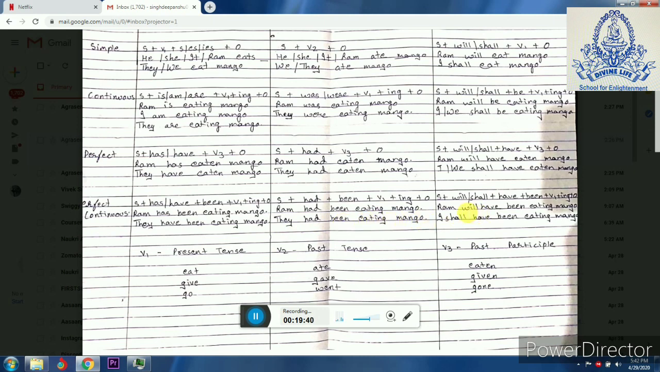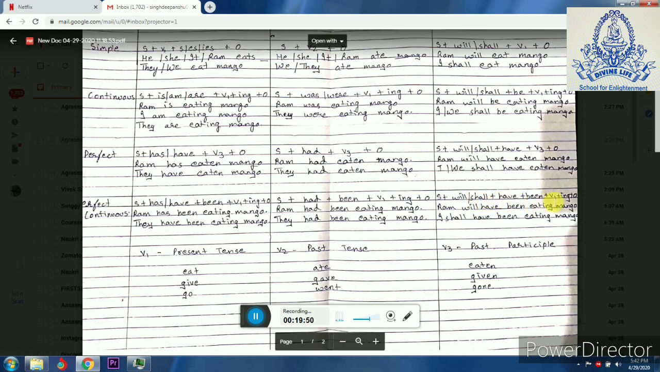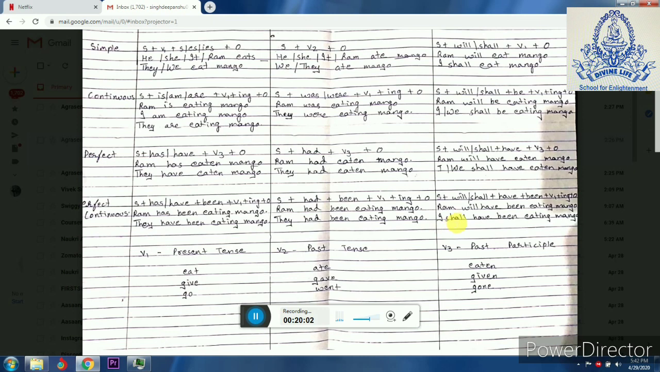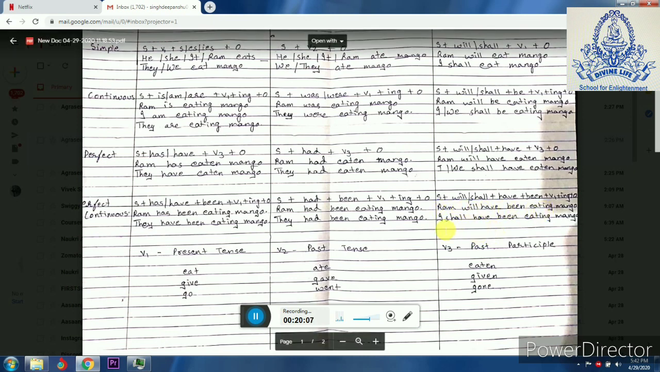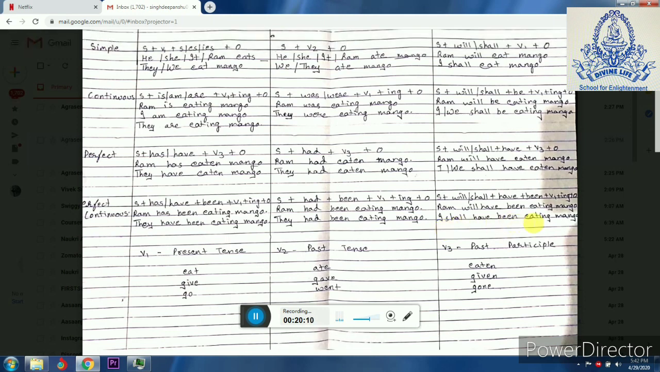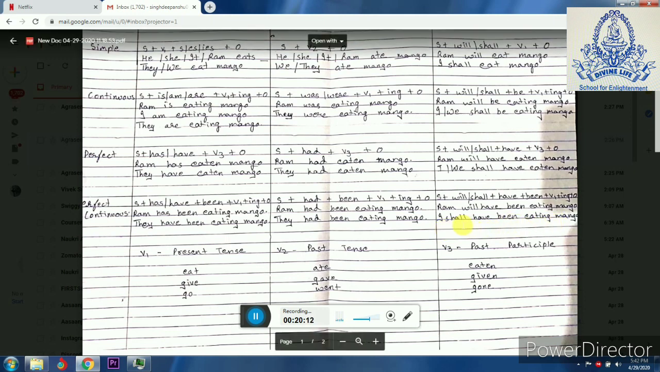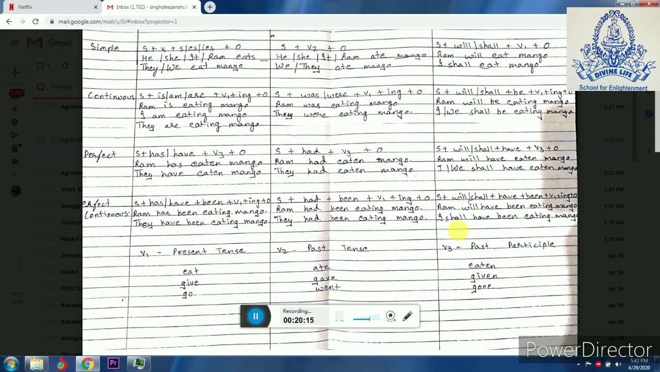Now future perfect continuous tense. For future perfect continuous tense, we have a subject, verb, that is will, shall, have, been plus verb 1 plus ing plus object. Ram will have been eating mango. As I told you, whenever we are having I or we will use shall. In all other cases, we will use will have been. So I or we shall have been eating mango. So these are the 12 cases of tenses.